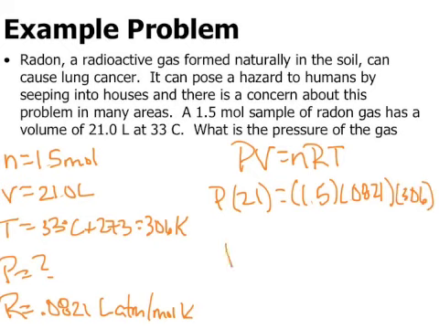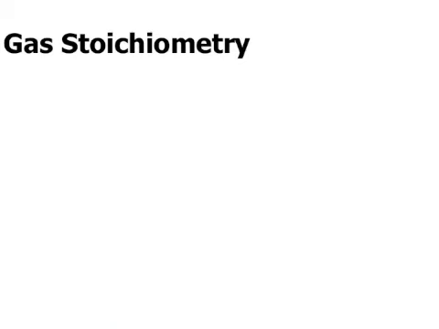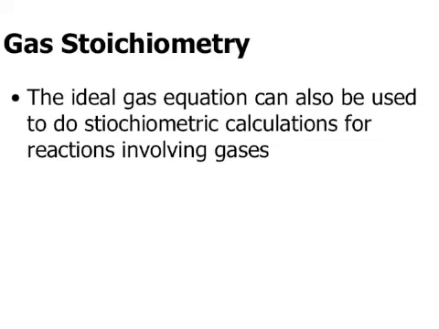Again, when we go through and solve, our pressure ends up being 1.79 atm, because once we cancel all those units out of our ideal gas constant, atm is what's left. One other thing here is gas stoichiometry. We can also use stoichiometry when we're doing gas law problems.